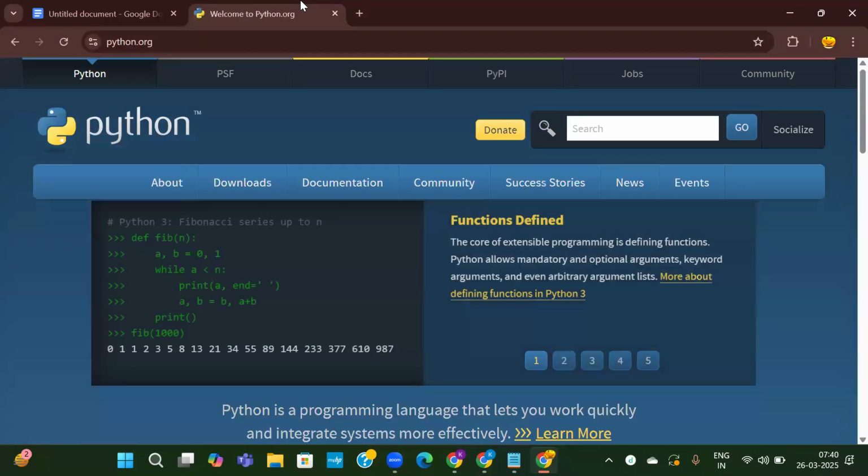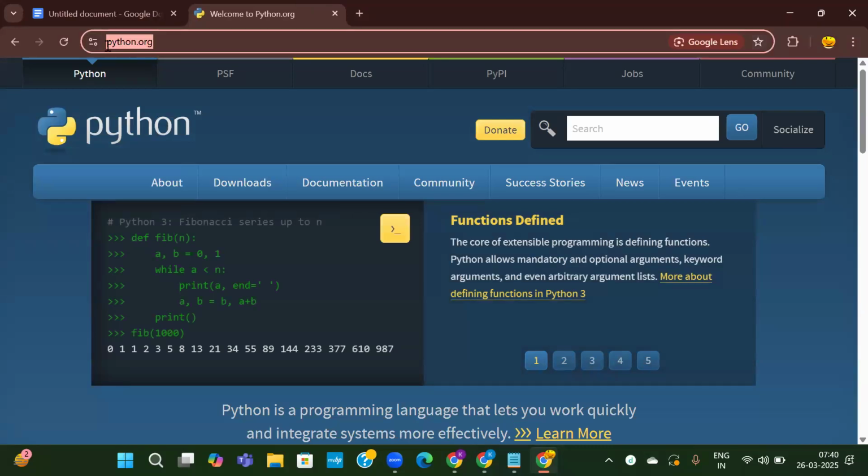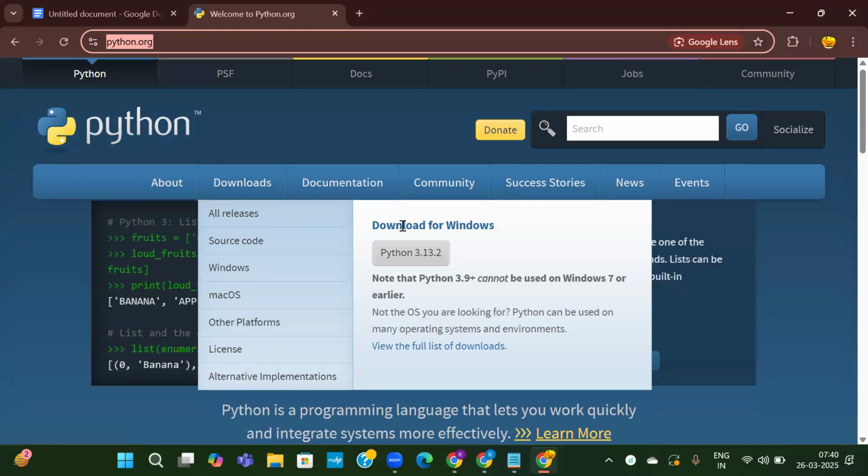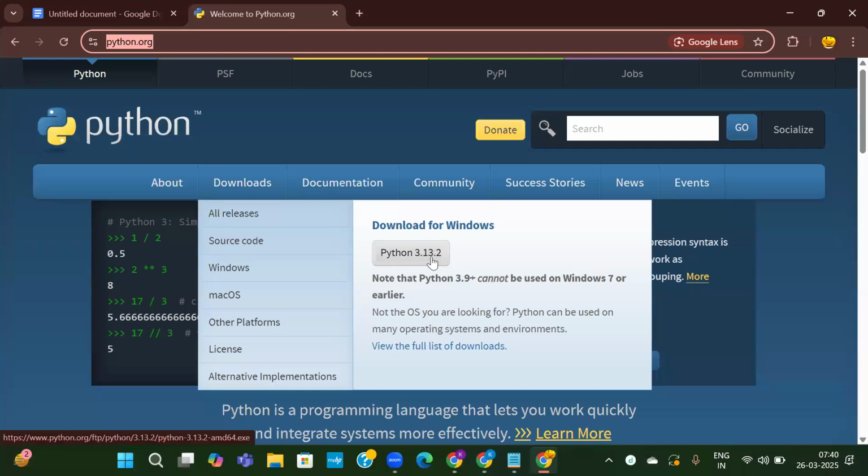Go to this website. Python.org is the website. We have to go to this website and click on the downloads. So it will show you the latest version compatible with your operating system. My system is Windows, so it is showing the latest compatible version. Download for Windows 3.13 is the latest one.